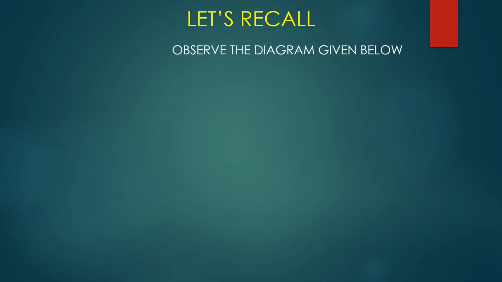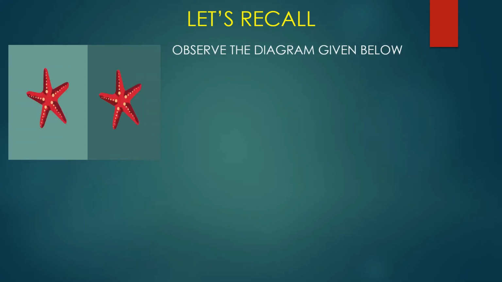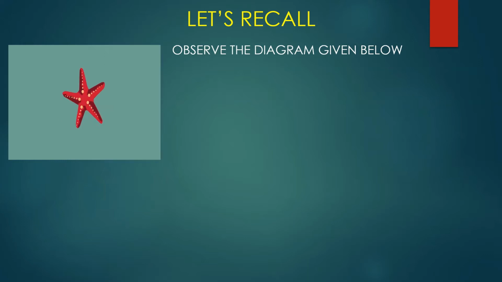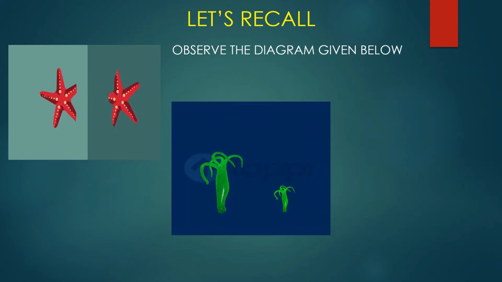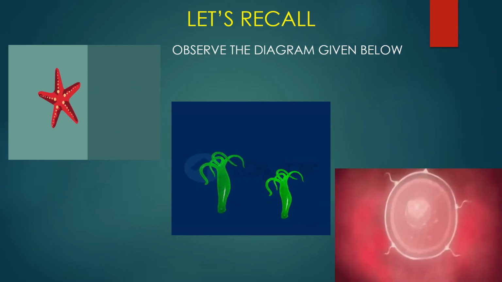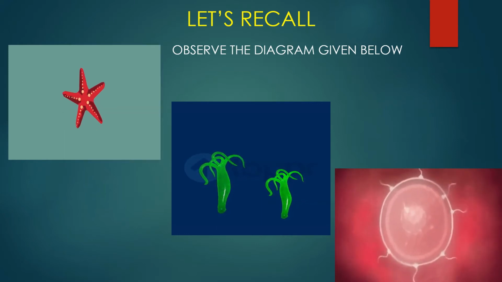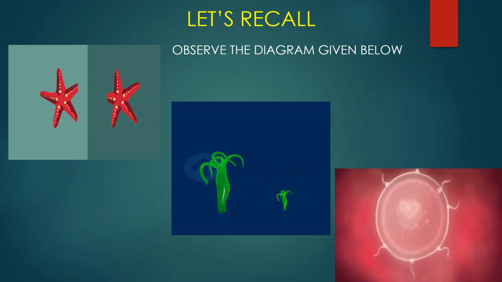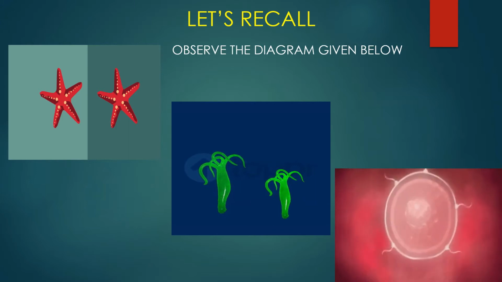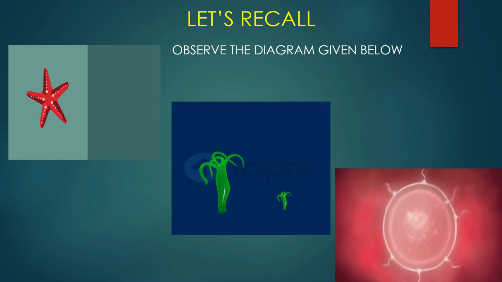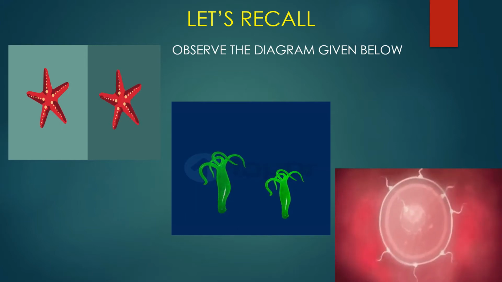Observe the diagram given below. Look at this first diagram where you can see the starfish. Second diagram where you can see the hydra budding out. And the third one where you can see that the sperm is fusing the egg. In all these three diagrams, you can see there is a reproduction taking place. The first and second diagram represents the asexual reproduction, whereas the third diagram represents the sexual reproduction.